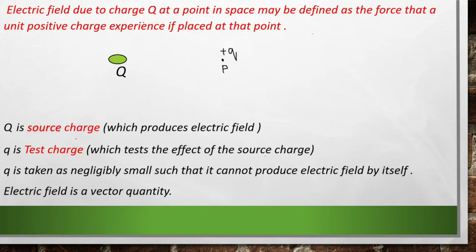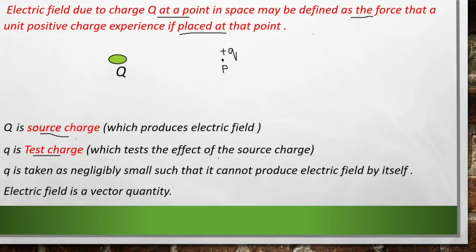Electric field due to the charge Q at a point in space may be defined as the force that a unit positive charge experiences if placed at that point. If I place a unit positive charge at this point, the force experienced by this unit positive charge gives the electric field at this point due to our charge capital Q. And this capital Q charge is the source charge which produces the electric field, and our unit positive charge is our test charge which tests the effect of the source charge.